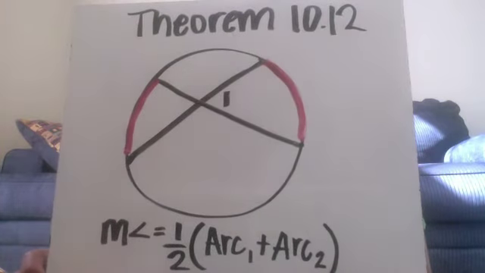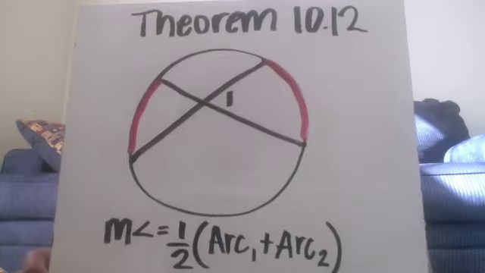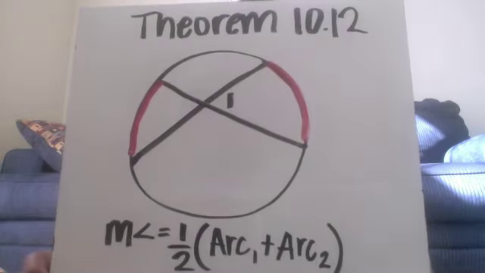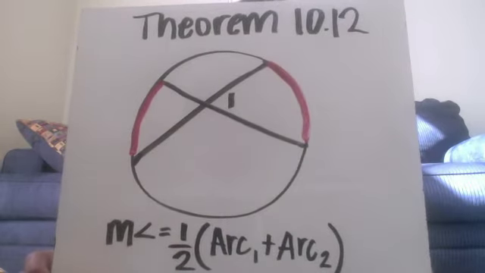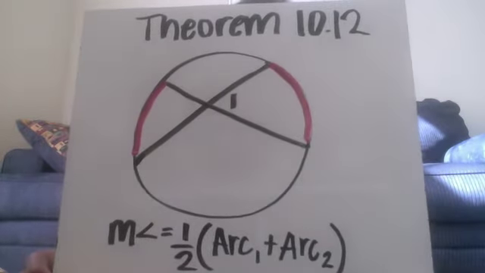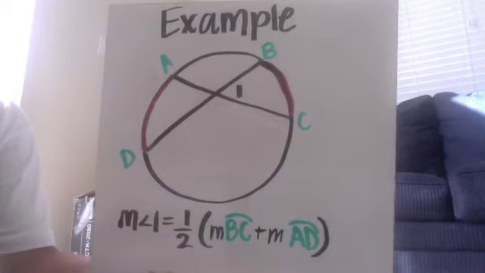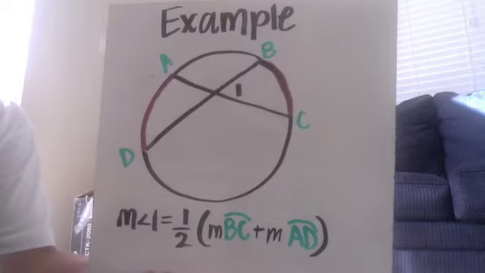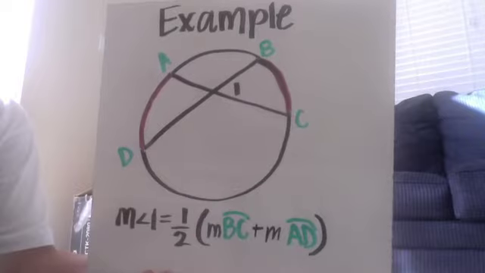Now, Theorem 10.12 says that if 2 chords intersect inside the circle, then the measure of each angle is 1/2 the sum of each arc. So, the angle is 1/2 of arc 1 plus arc 2. Here's our first example. So, since the angles are inside the circle, we would use angle 1 equals 1/2 of arc BC plus arc AD.